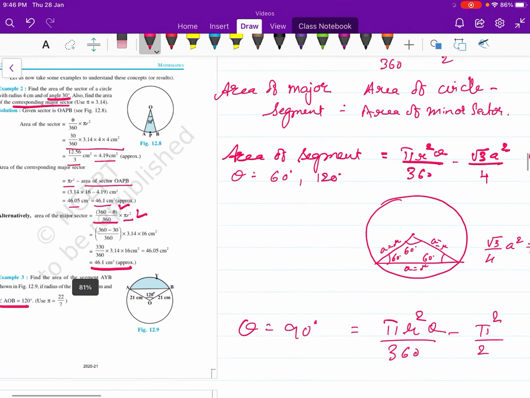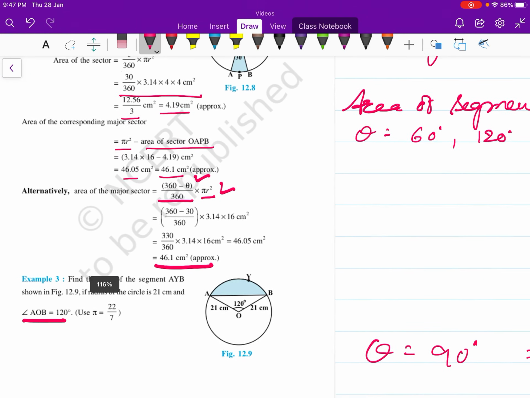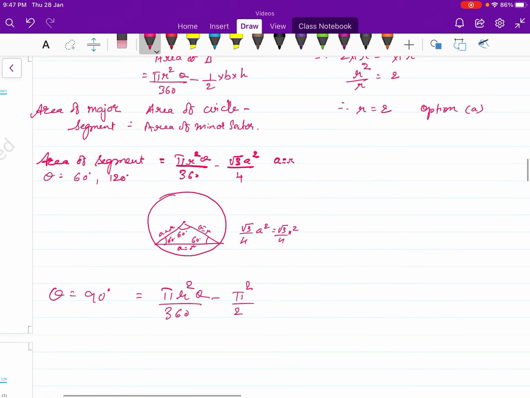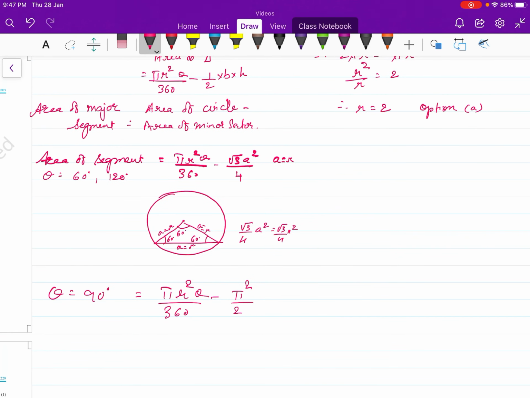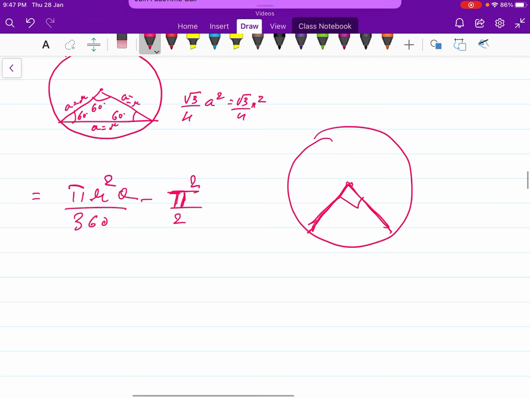Now, how did we get this formula? We know if the theta is 90 degrees, then it is half base into height, area of this triangle.